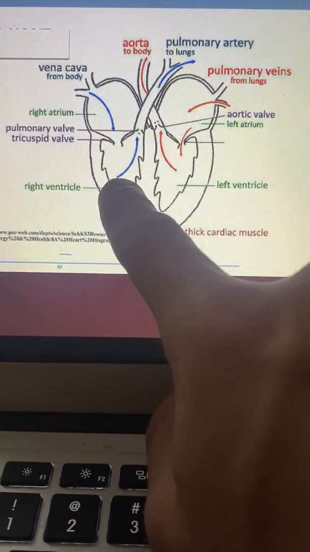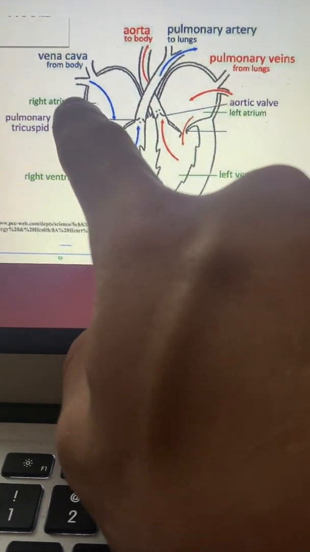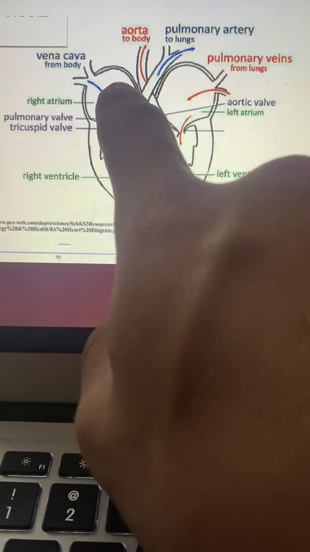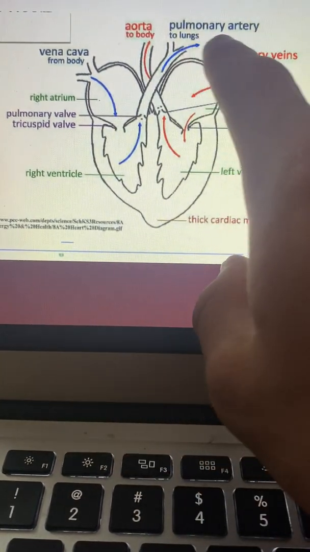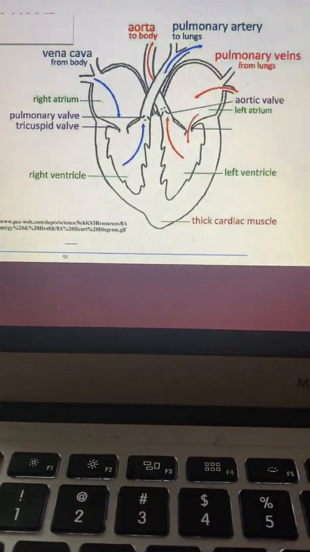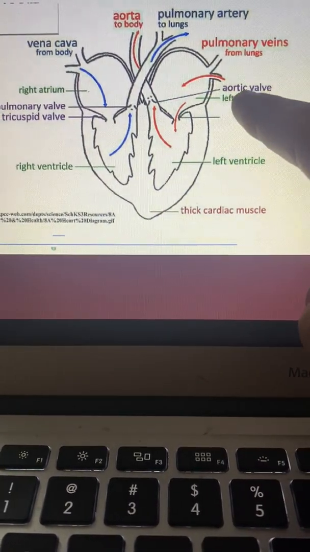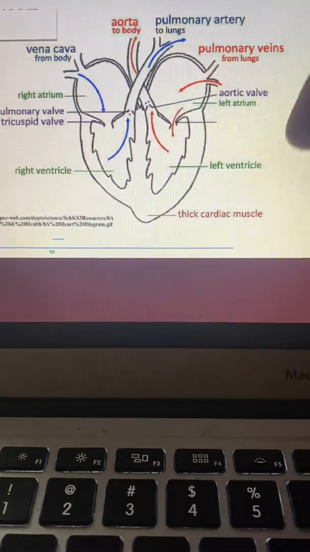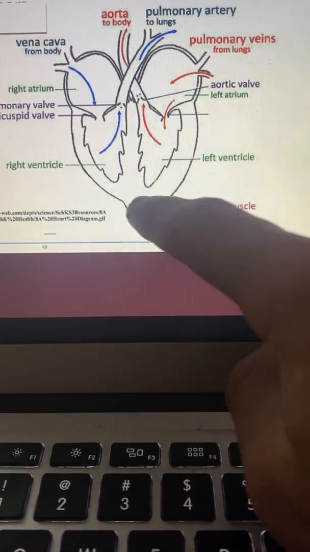We have the right ventricle, the tricuspid valve, the pulmonary valve, the right atrium is right here, the vena cava from the body, the aorta to body, the pulmonary artery to the lungs is going out, the pulmonary veins from the lungs going in, the aortic valve, the left atrium is right here, the left ventricle is right here, and then the thick cardiac muscle is this outside.